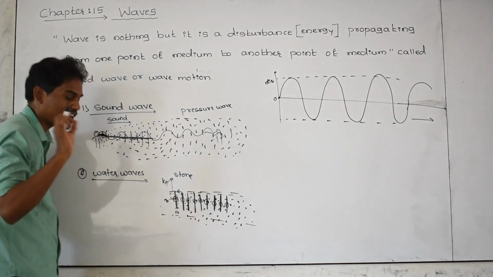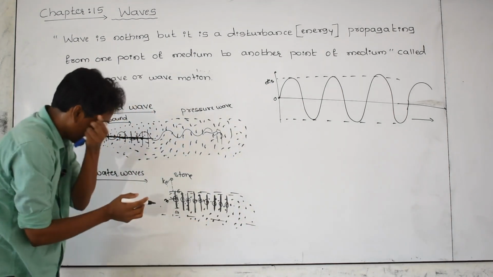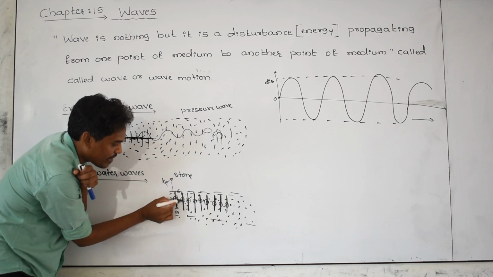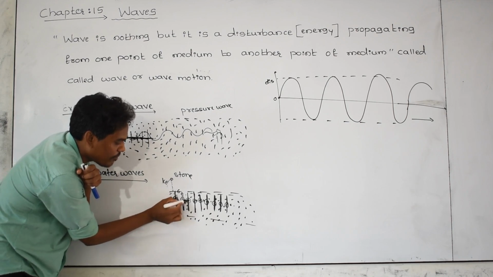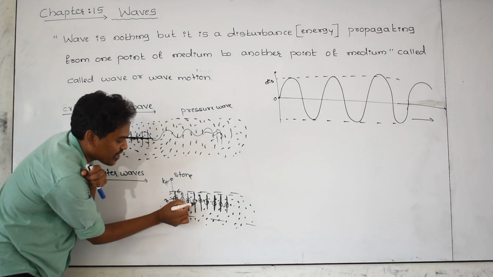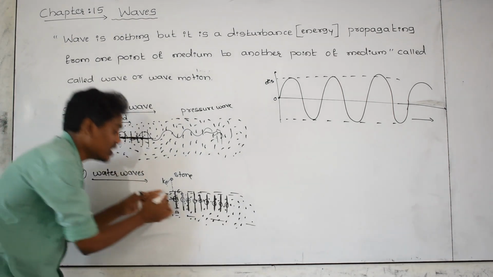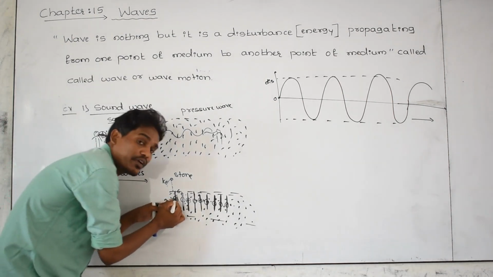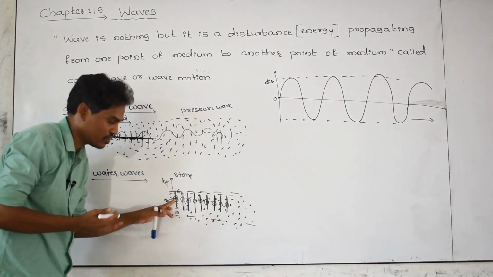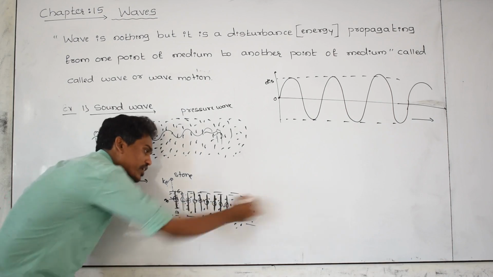And don't confuse, these particles are not moving in this direction. This particle vibrates only in this region, this particle vibrates only in this region, and so on. But this particle is never moving in the forward direction, it just transfers its disturbance. This particle is here only, vibrating here only, not moving in the forward direction.